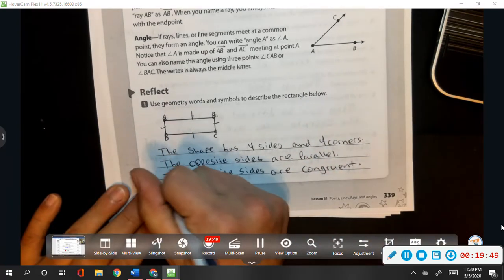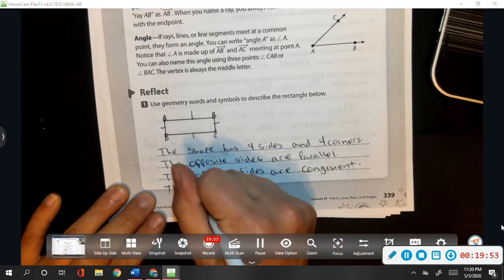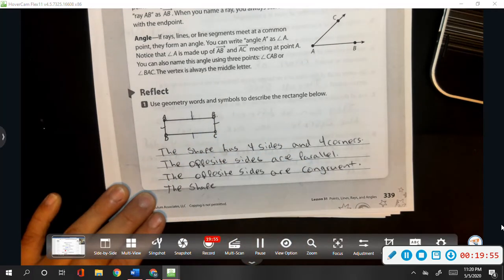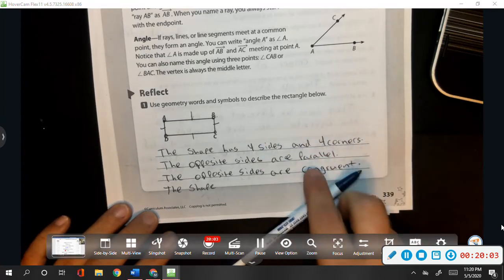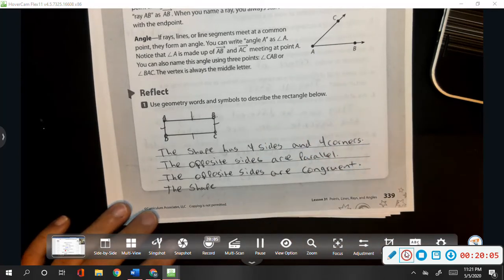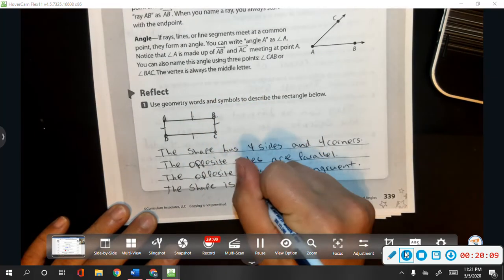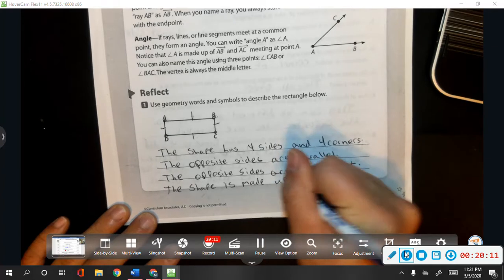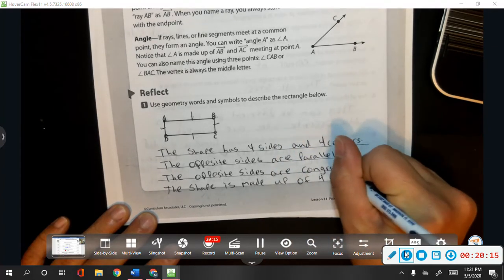So the shape, how do I want to say that? The shape is made up of 4 line segments.